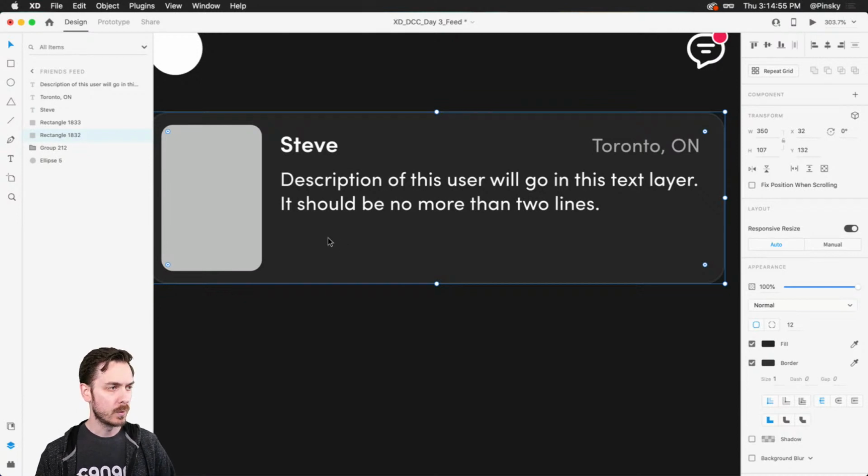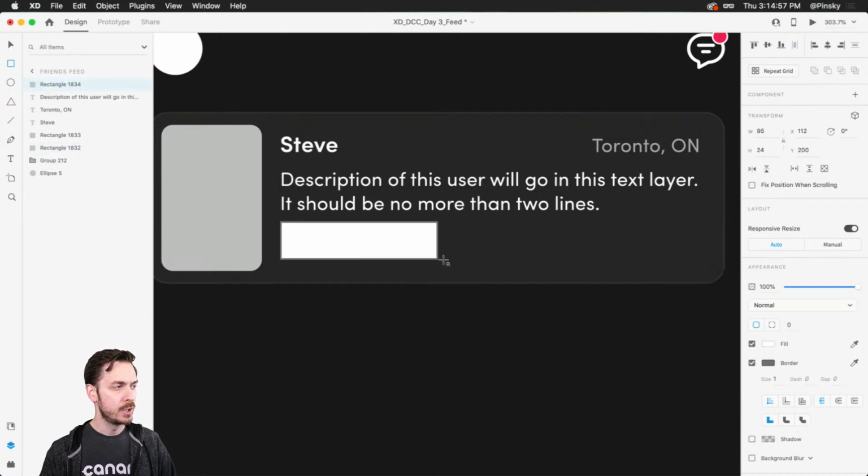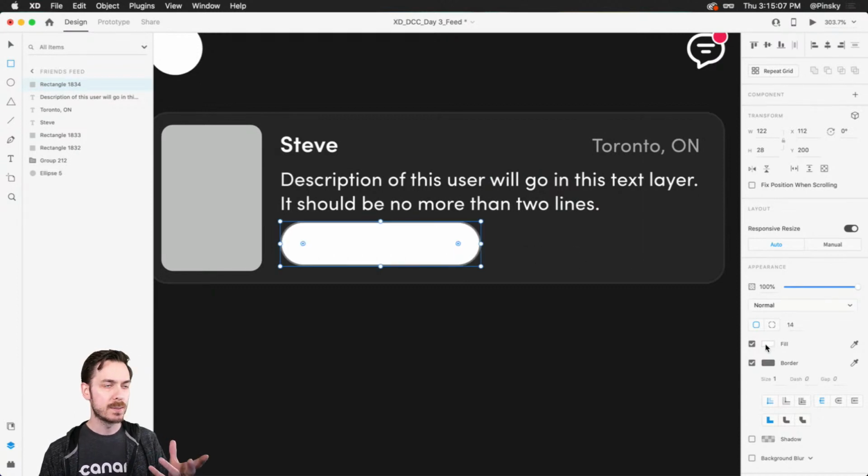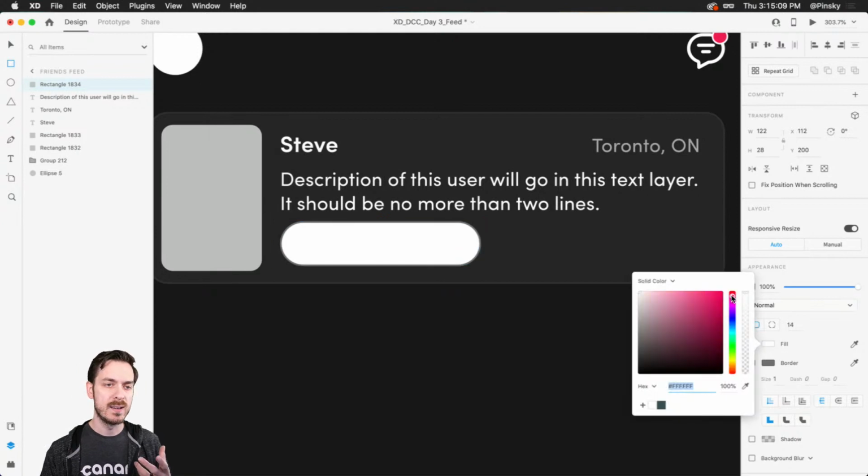So I'm going to grab my rectangle one more time, drag one out. I'm gonna go to about the halfway mark, somewhere right about here. Doesn't have to be perfect, and then bring it on back a little bit. We're gonna round out those corners. And for this one, this might be the main call to action. So we want a nice bright color, maybe something like red.